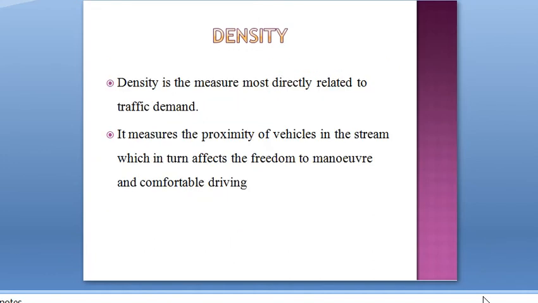The density directly measures the traffic demand, and it also affects the freedom of maneuver. That is, by using this density study, we can determine the freedom of maneuver and comfortable driving. If density is less, we can have comfortable driving, and if density is more, the driving comfort will be less. Like that, we can also indicate the traffic demand using this density.